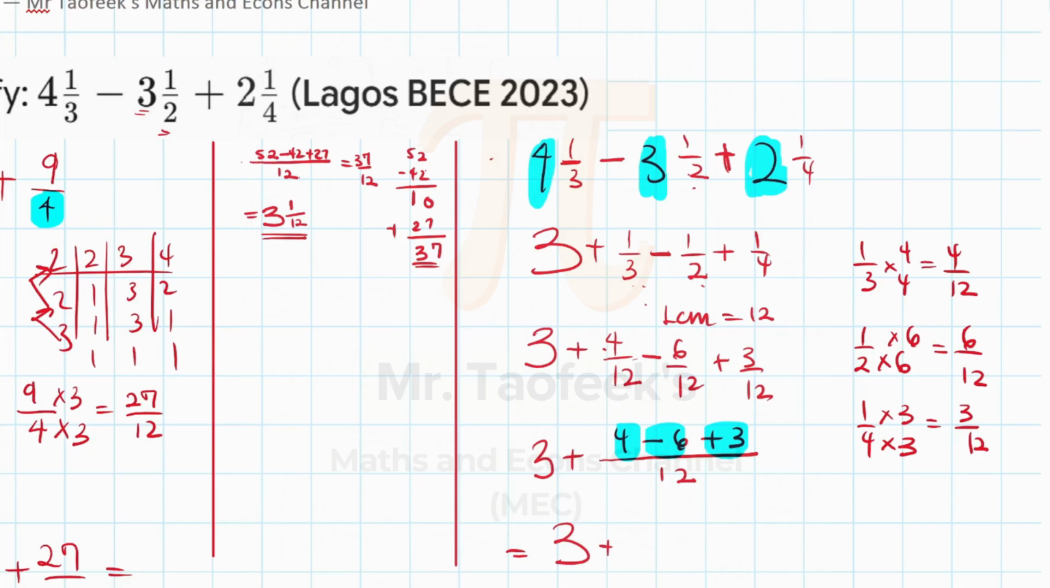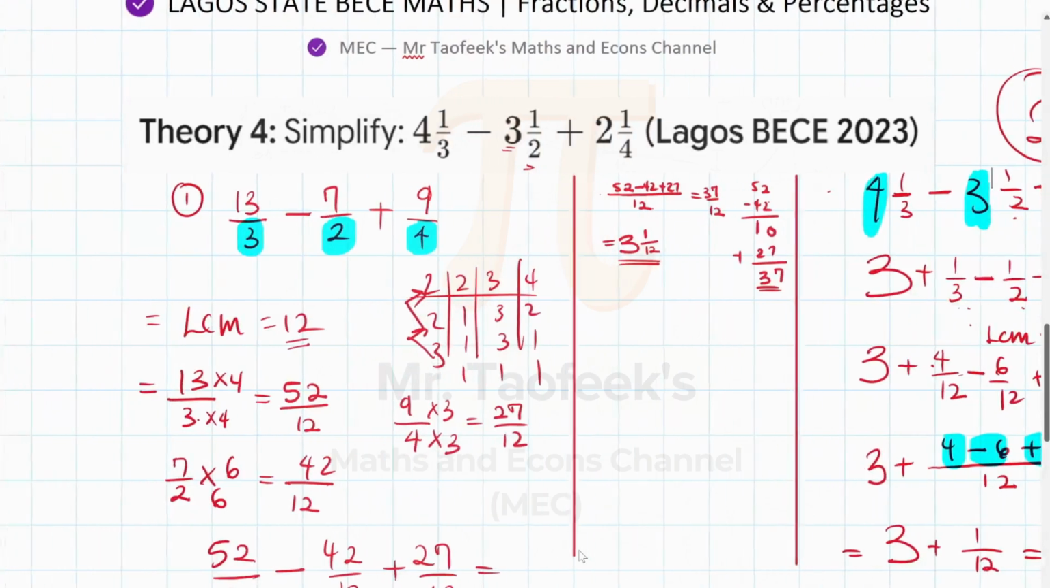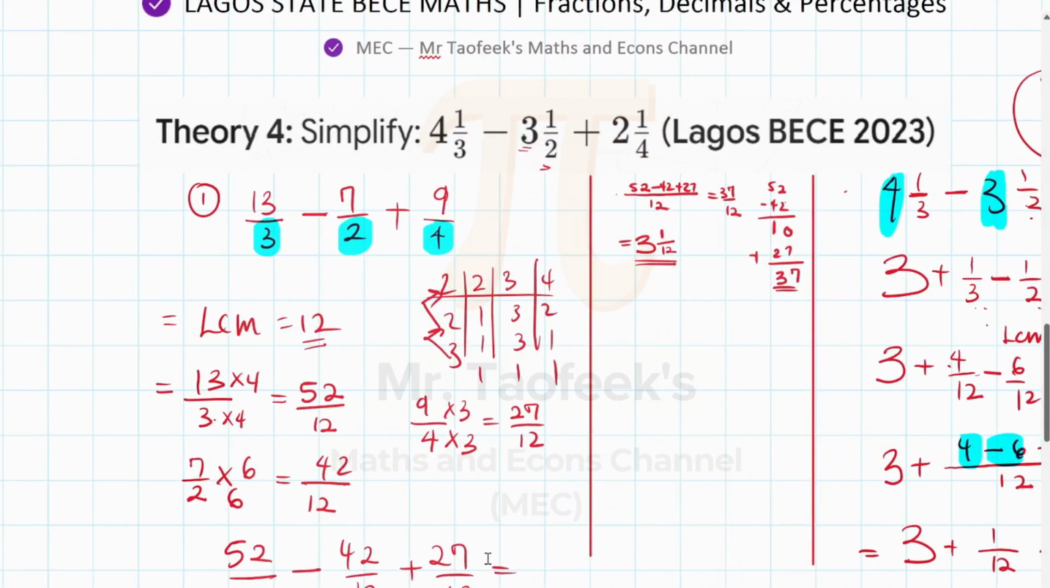So this becomes 1 out of 12. And then the answer is 3 wholes, 1 out of 12. Exactly like the answer we got earlier. But some students might prefer method 2, while some might prefer method 1. Whichever you think works best for you, stick to it and use it very well to smash your BECE exam. So that's the theory, which is question 4.